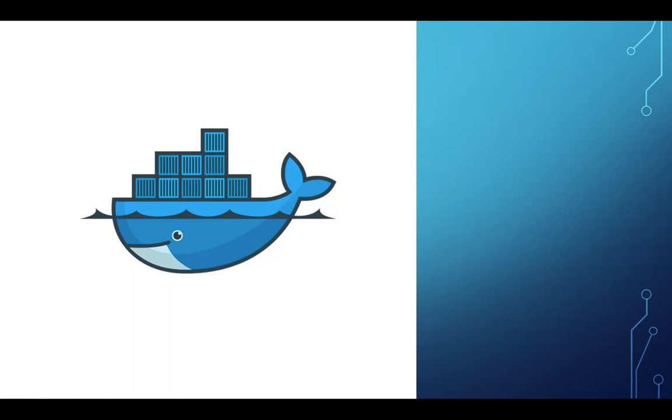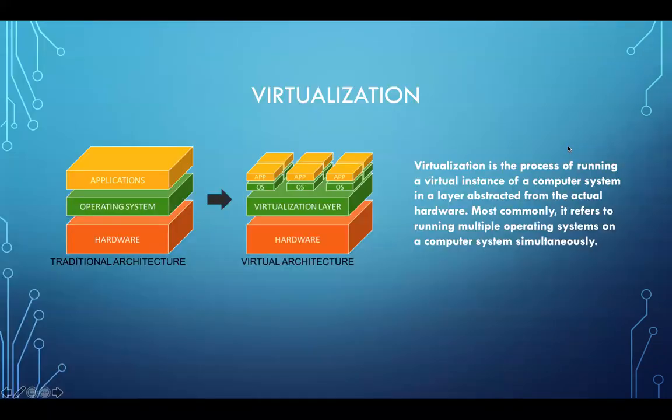In order to first understand what containerization is, we have to look at what virtualization is. So let's get started with that. Virtualization is nothing but, you do have your hardware in your traditional architecture. You have your hardware, and then you have your operating system over which some of your applications are running, right? But when you're in the world of virtualization, you have your hardware, and over your hardware, you have a layer called a virtualization layer that enables you to create virtual machines.